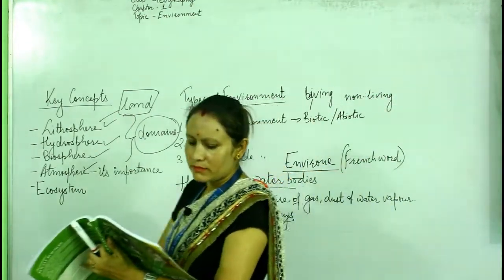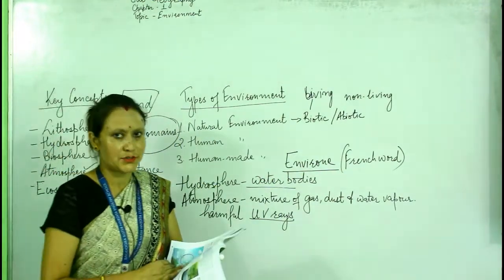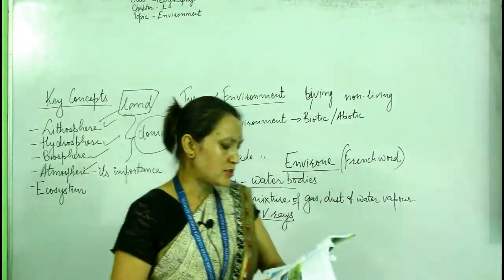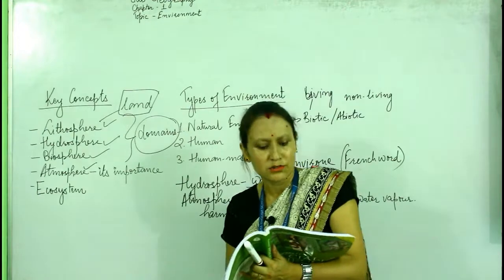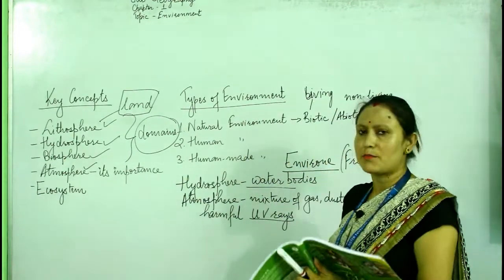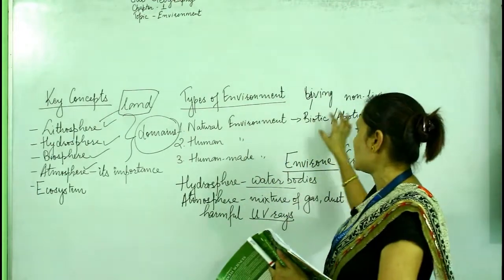Now the next one is biosphere. Biosphere constitutes the plants and animals kingdom. Biosphere means both plants and animals.